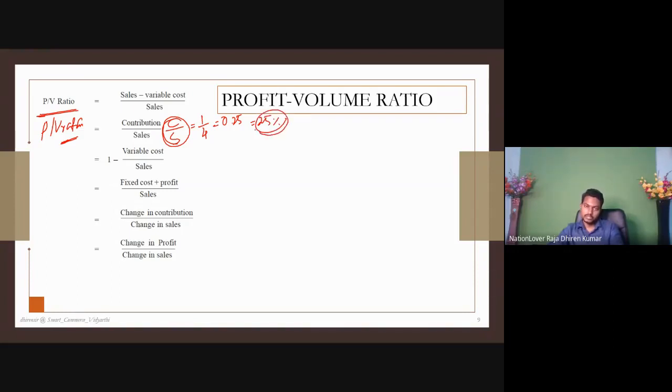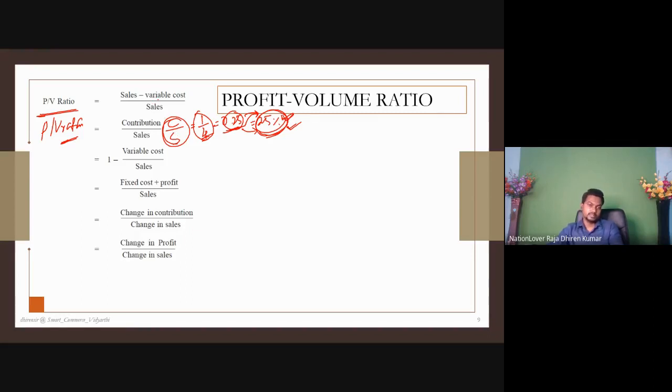From an analysis point of view, fractions and decimals are all converted to percentages, because percentage gives more sense than decimals and fractions. That's why contribution to sales is 25%.